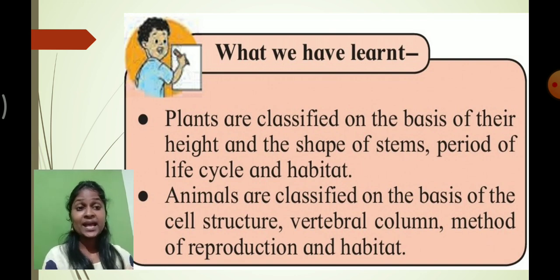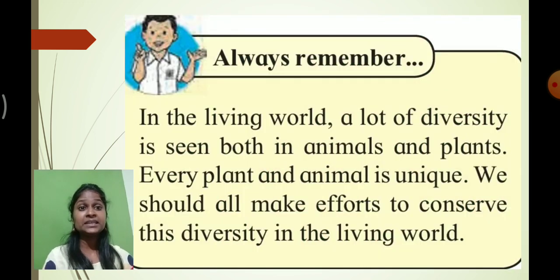At the same time, animals are classified depending upon cell structure, vertebral column, method of reproduction, and habitat. There is a lot of diversity among animals and plants, but every plant and animal is unique, with unique features not commonly found in other plants and animals.